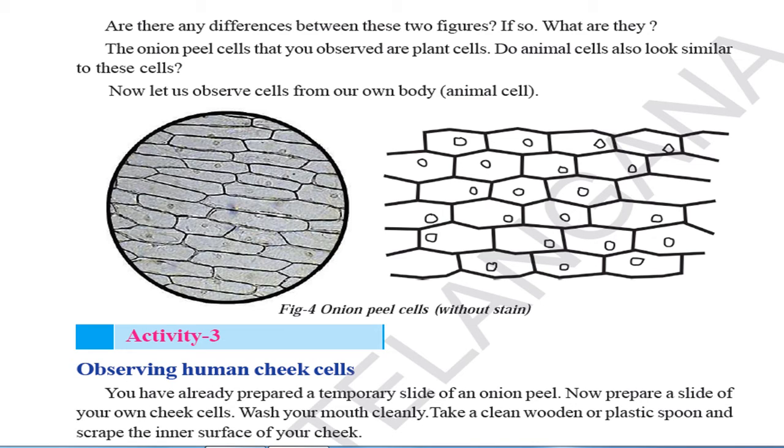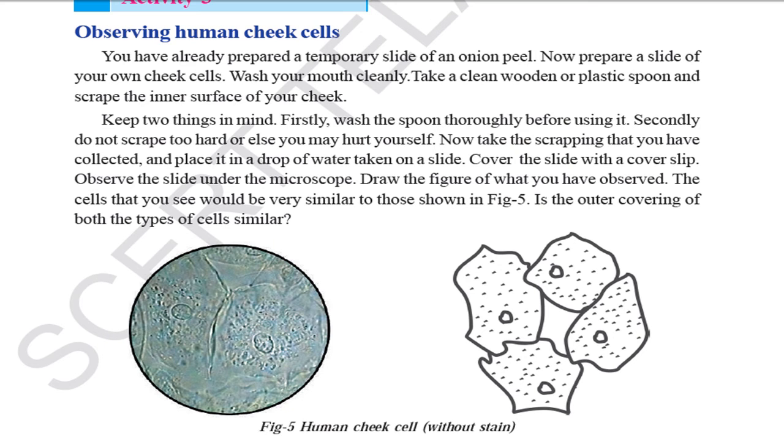Observing now human cheek cells. You have already prepared a temporary mount of an onion peel. You have just seen the onion we cut and checked. Now prepare a slide of your own cheek cells. Wash your mouth cleanly. Take a clean wooden or plastic spoon and scrape the inner surface of your cheek. What do we observe, children? Now prepare a slide of your own cheek cells from your mouth.